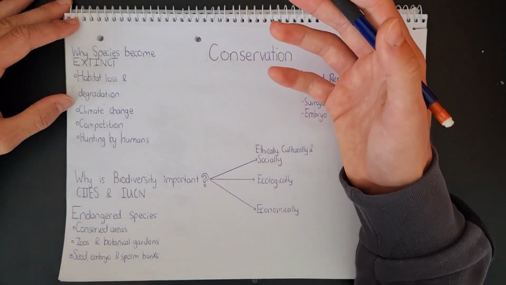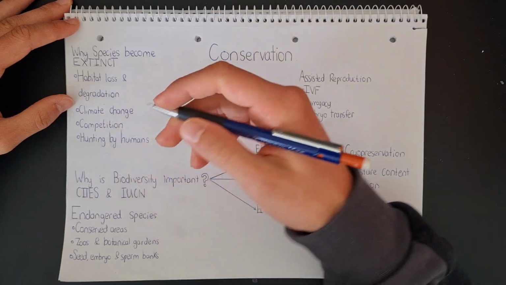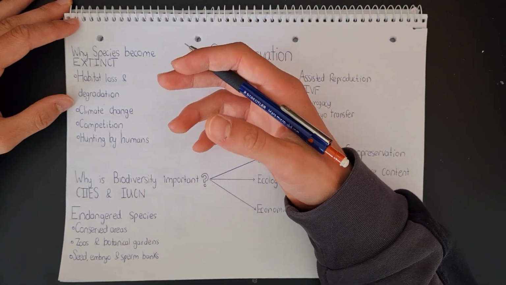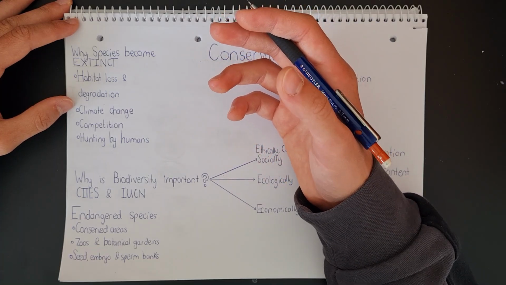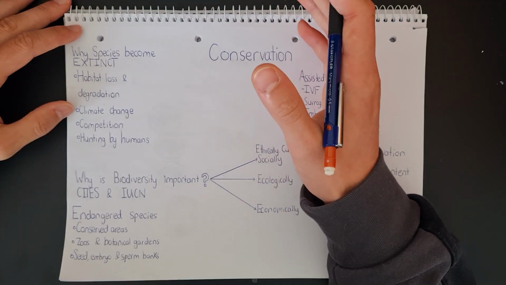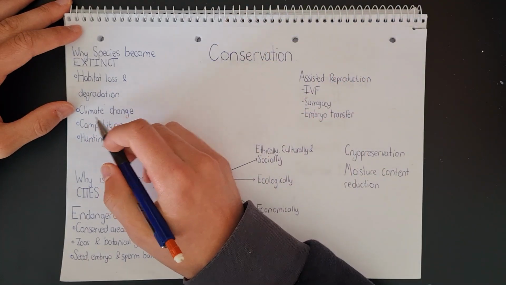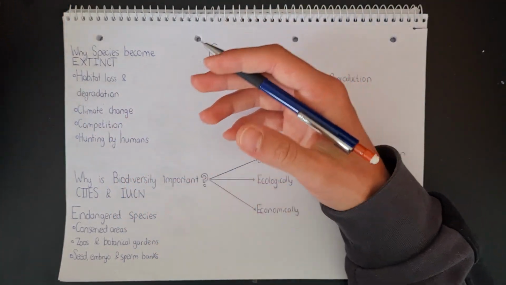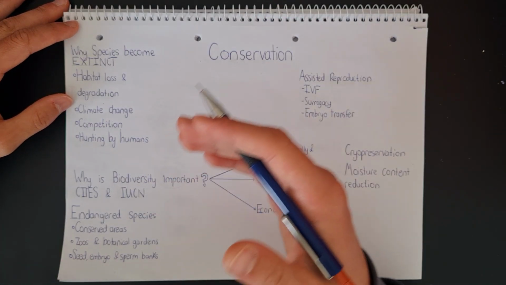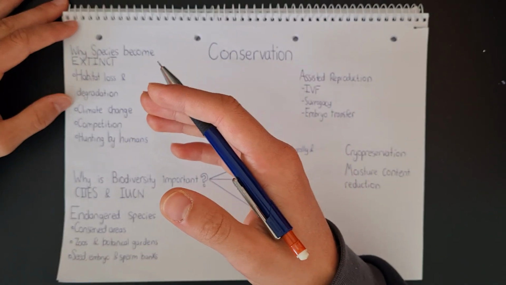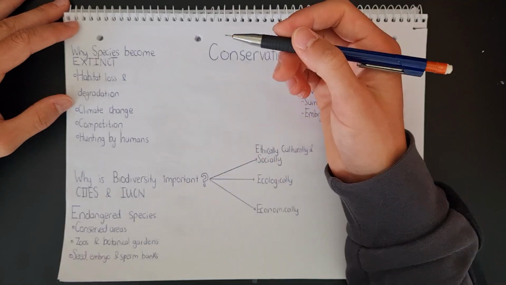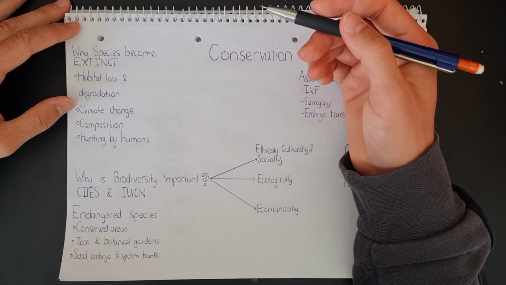We then also have climate change. Climate change happens as a result of the burning of fossil fuels, which release greenhouse gases. Now, greenhouse gases contribute to global warming. And with climate change, the weather patterns begin changing. We could start seeing more extreme weather conditions, like, for example, droughts, tornadoes, maybe fires because of extreme heat.